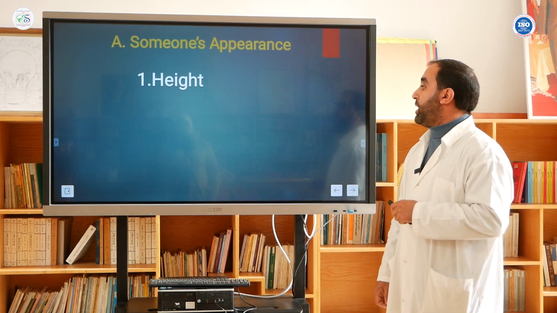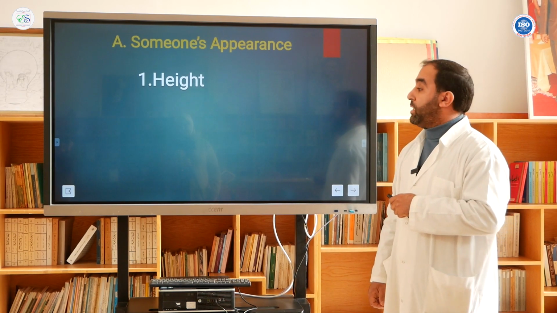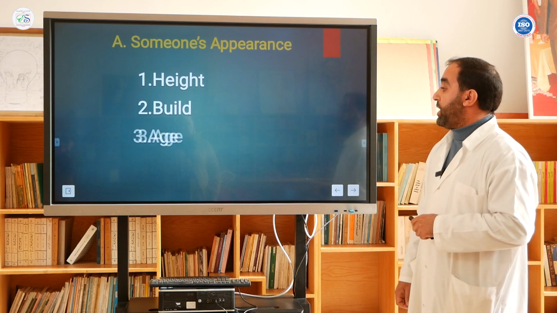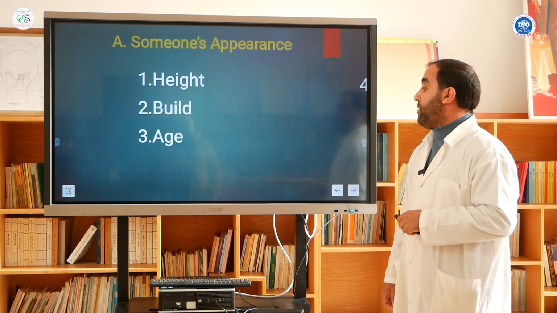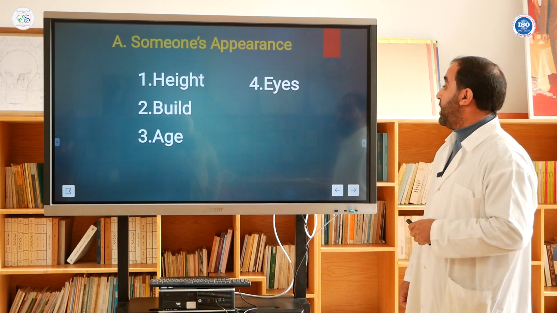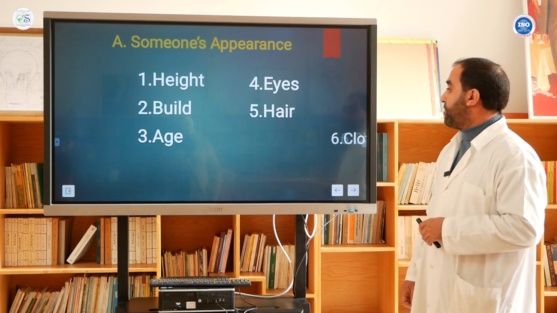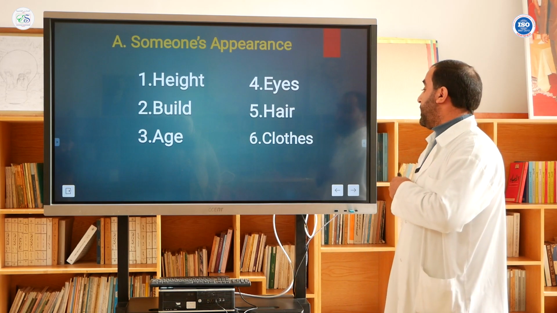What should we consider here? The first one, we should consider height. Then build. And after build, we need to consider age. Then eyes. And after eyes, we've got hair. Then after hair, we need to talk about clothes.